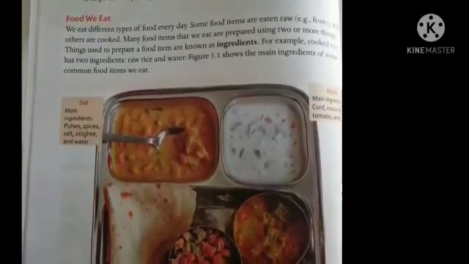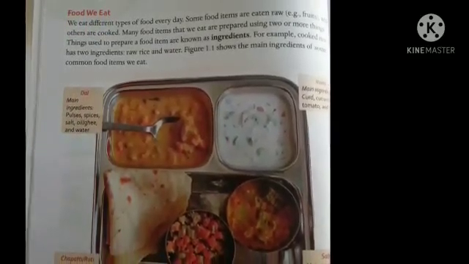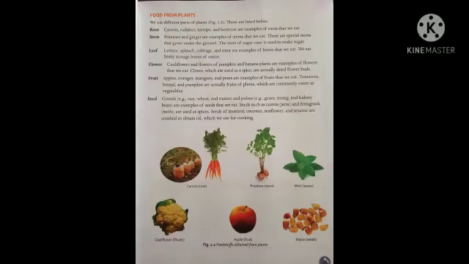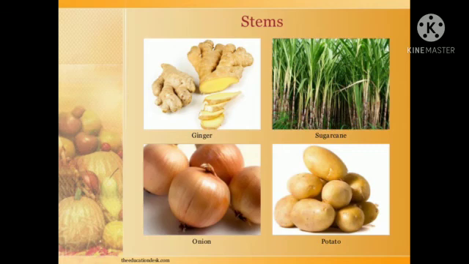Students, almost all the ingredients used to prepare food are obtained from plants or animals. We eat different parts of plants like root, stem, leaf, flower, fruit, and seed. Carrot, beetroot, radish, and turnip are examples of roots that we eat. Ginger, sugarcane, onion, and potato are stems.